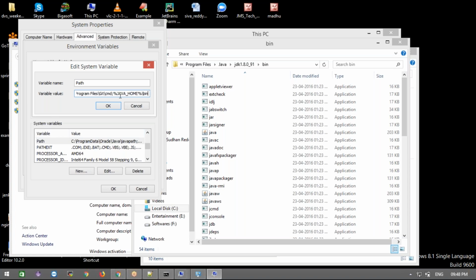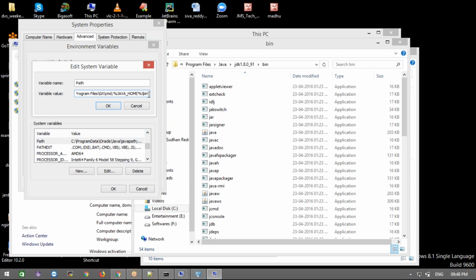Now this time, if I change the Java home path only, it will come automatically here also, because it is the environment variable we assigned here, Java home, right? Now if I change it here, the modification will come here also. Whatever JDK home path you give, it will take the path of that.